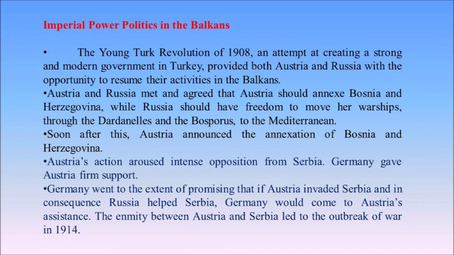Serbia, on seeing the action of Austria, showed its intense opposition. Austria was supported by Germany, and Germany promised to provide assistance if Russia supported Serbia. Already we have studied that. That is, Germany agreed to help Austria if Serbia was supported by Russia. The enmity between Austria and Serbia led to the outbreak of war in 1914.